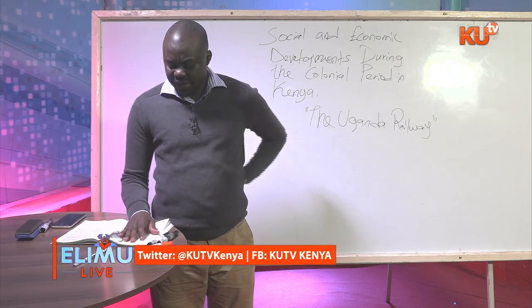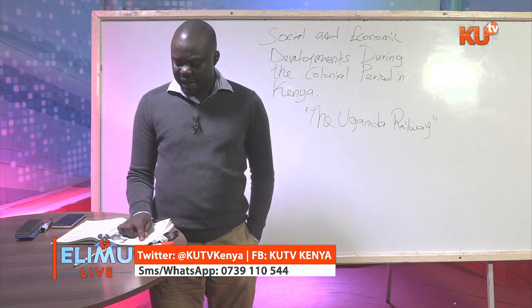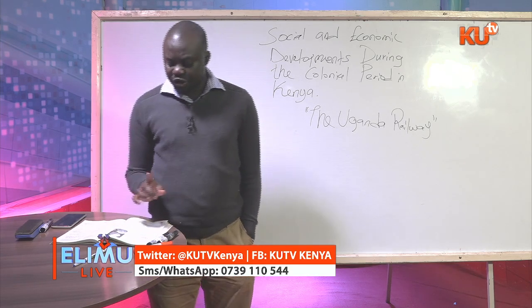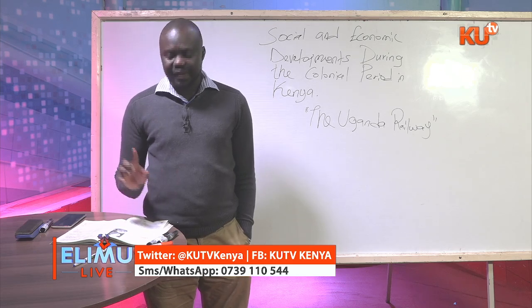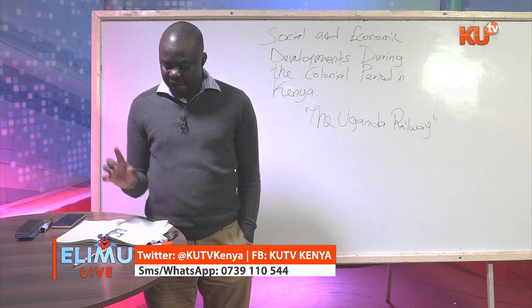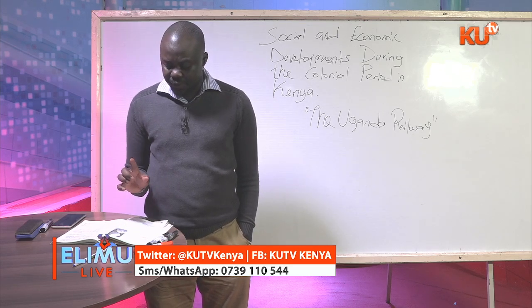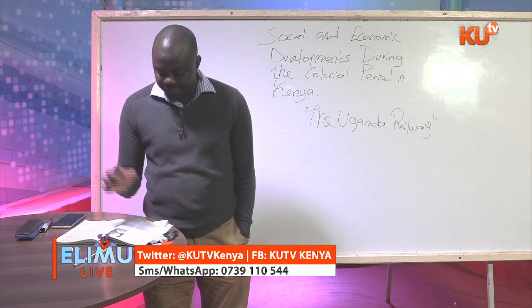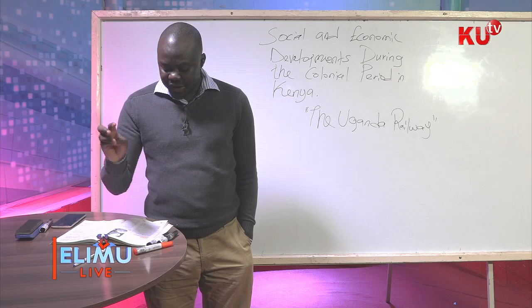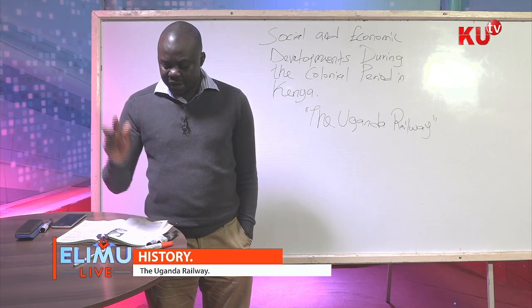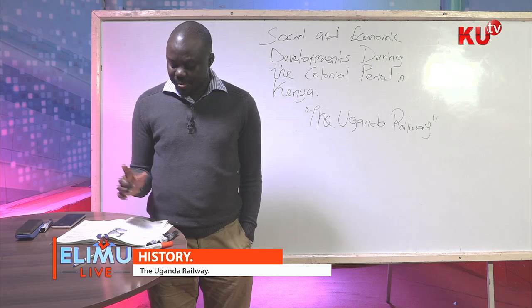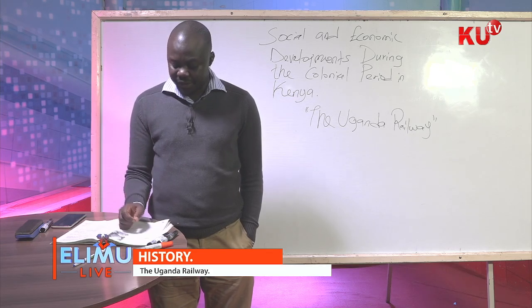Now, we can conclude that this railway proved to be a lifeline of the colonial economy. Why? It did not only provide transport for these immigrant settlers, but it also provided the government with a steady source of revenue. It also made social interaction very easy, made economic interaction among Africans very possible, and it also enhanced trade.